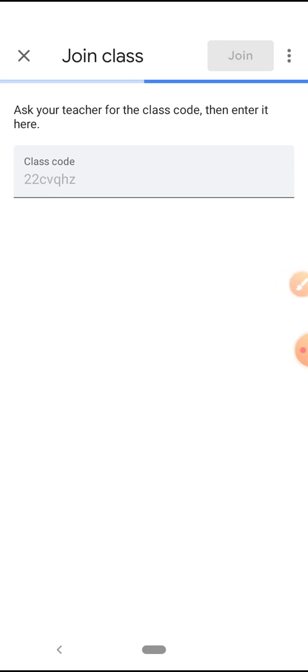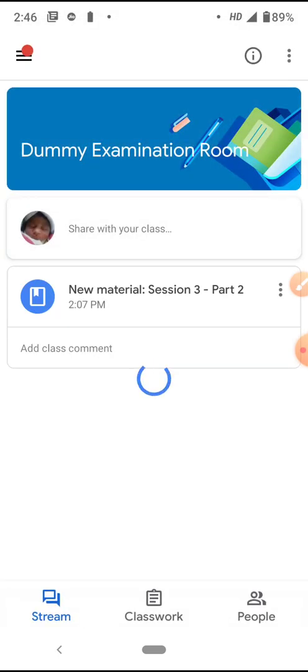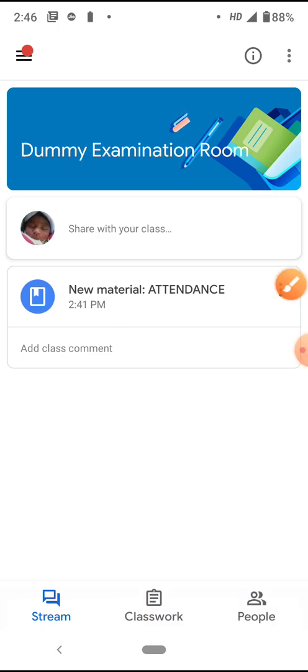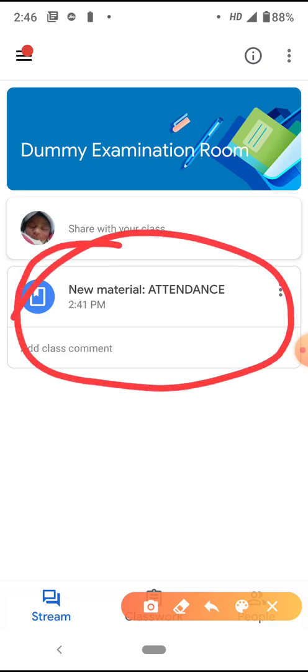Just give me a moment. Now please pay attention. There is a new classroom here. As you can see, it says dummy examination room. Tomorrow it is going to be something different, examination room 1 or 2, depending upon which room you are in. The very moment the exam begins, there is going to be a material available on your screen like this, like the attendance material that you have been filling up in the classroom so far. Similarly, there's going to be another material opening up.